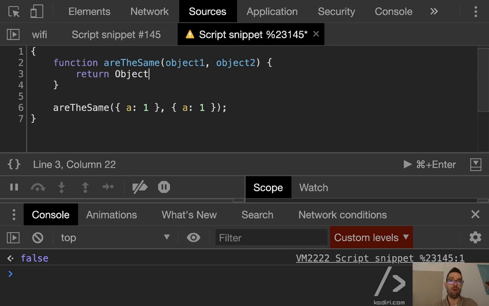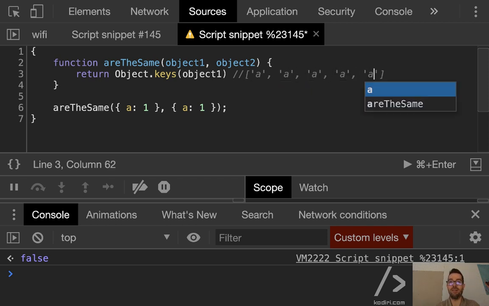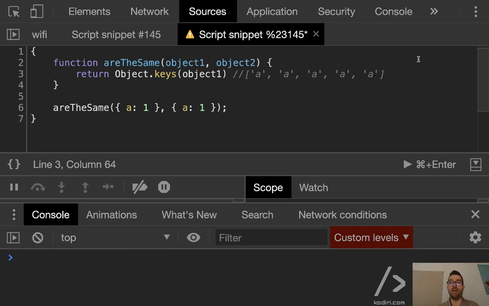So I'll do object.keys. Do you remember object.keys? What will object.keys return on object 1? An array of keys. A and A? Like that? How many A's? 27? Yes, 1. So why 2, Anita? Oh, it's just object 1. Okay, only 1, yeah?